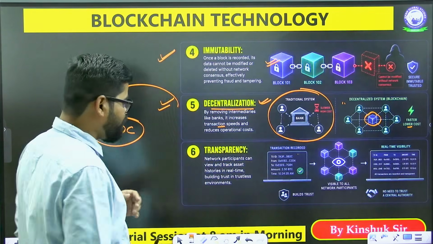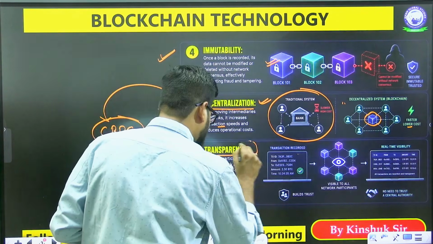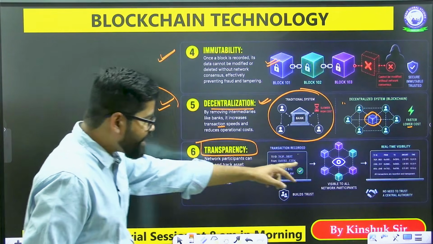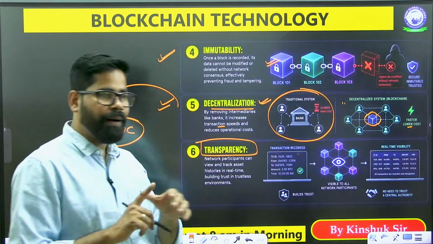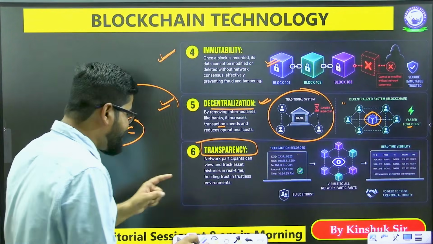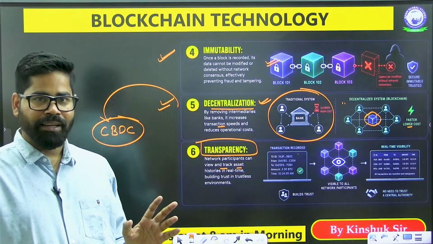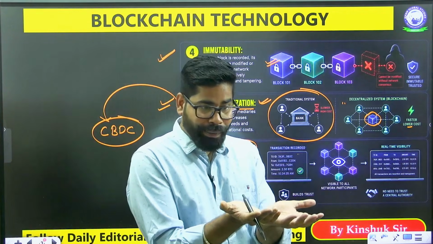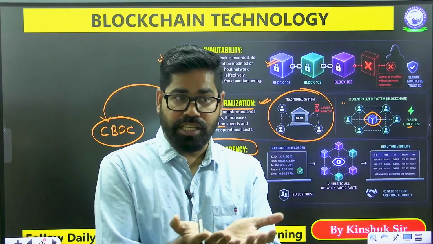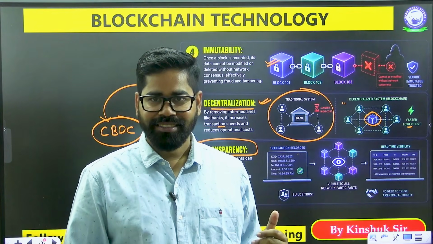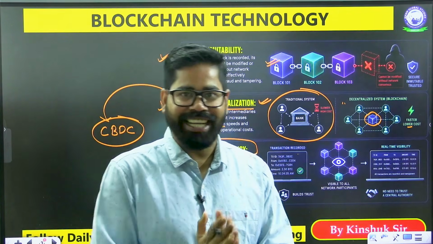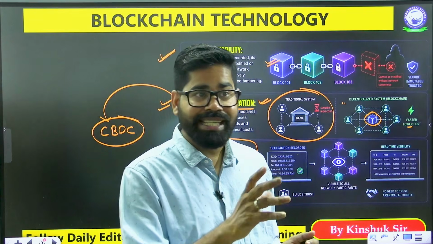Now, at the same time, there is transparency. The participants can easily track the asset histories. This is an open ledger, a public ledger, a shared ledger, meaning everyone can see the history.